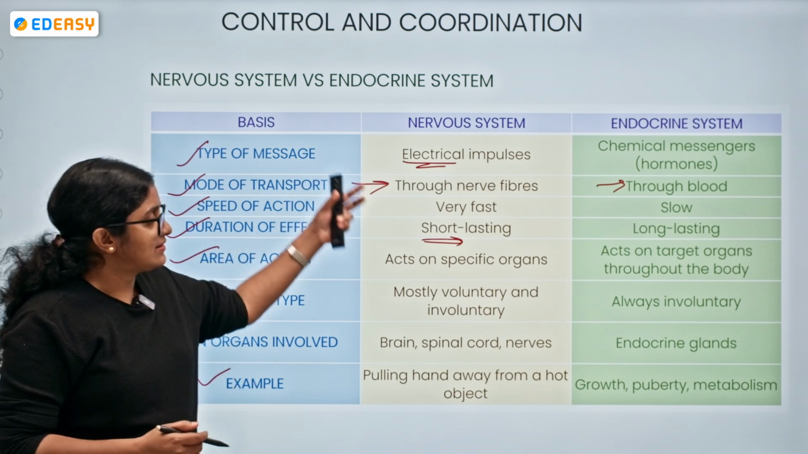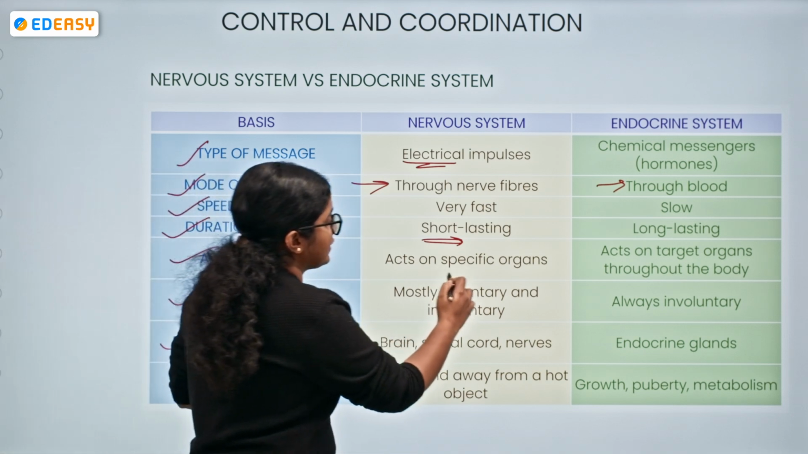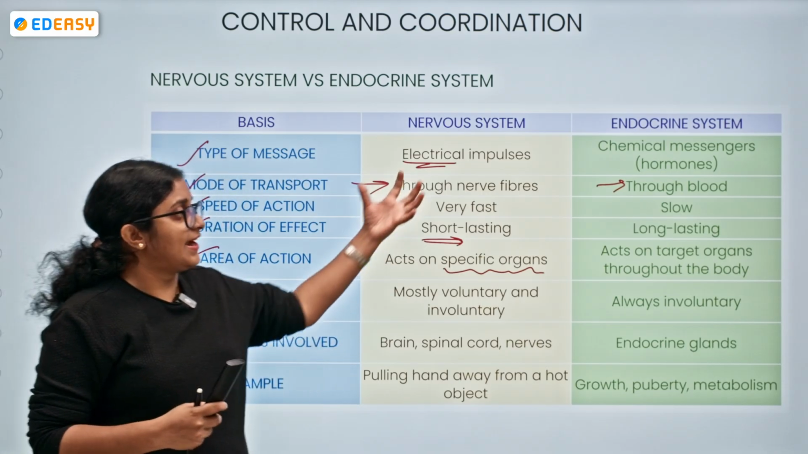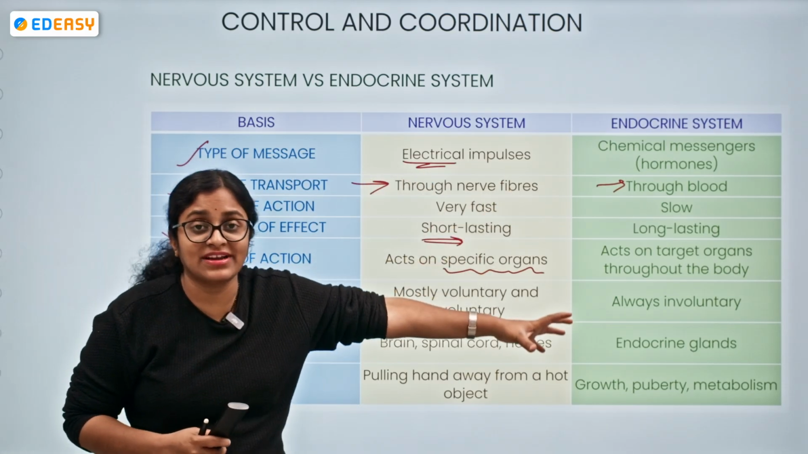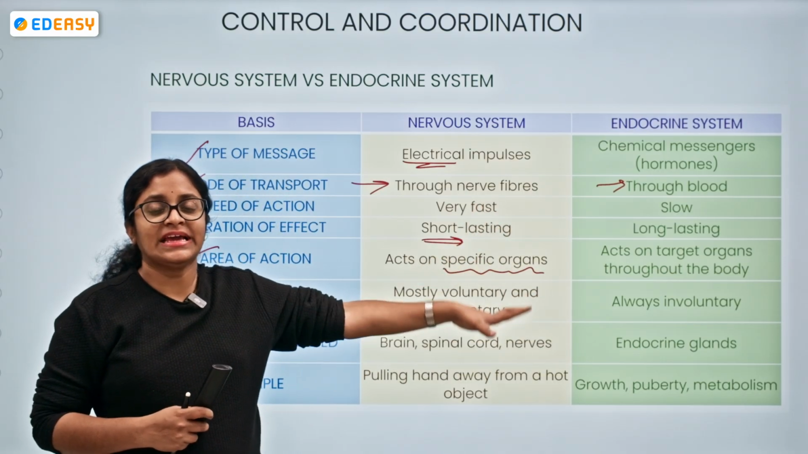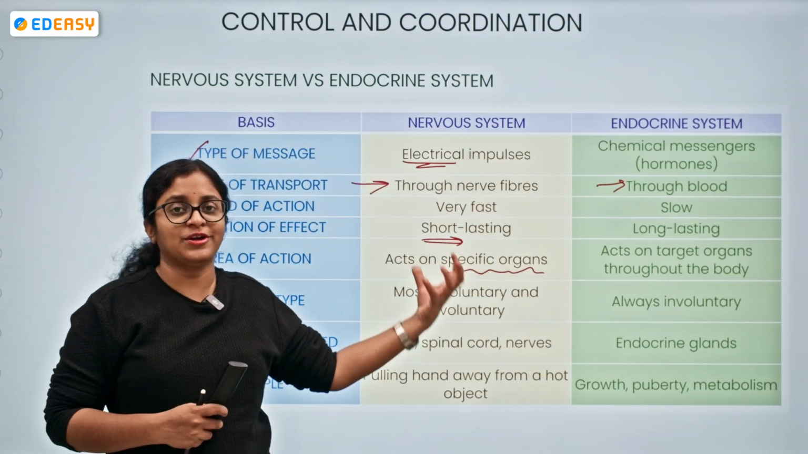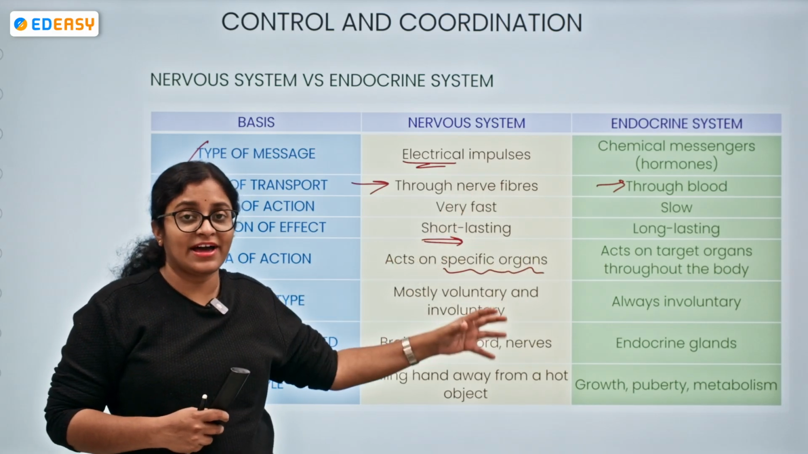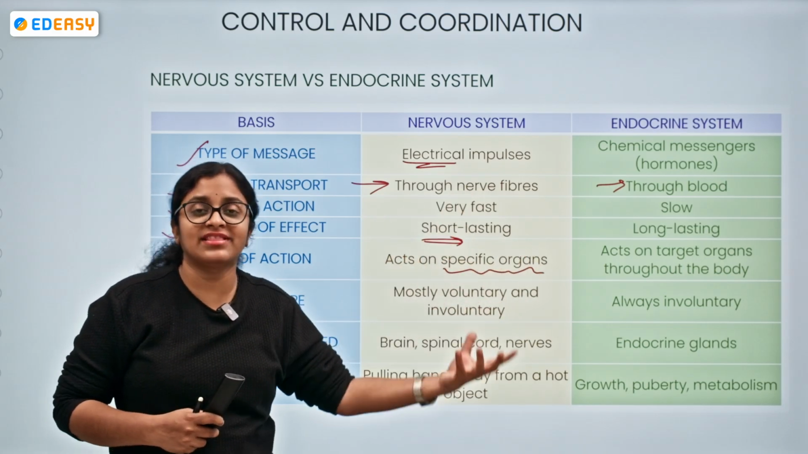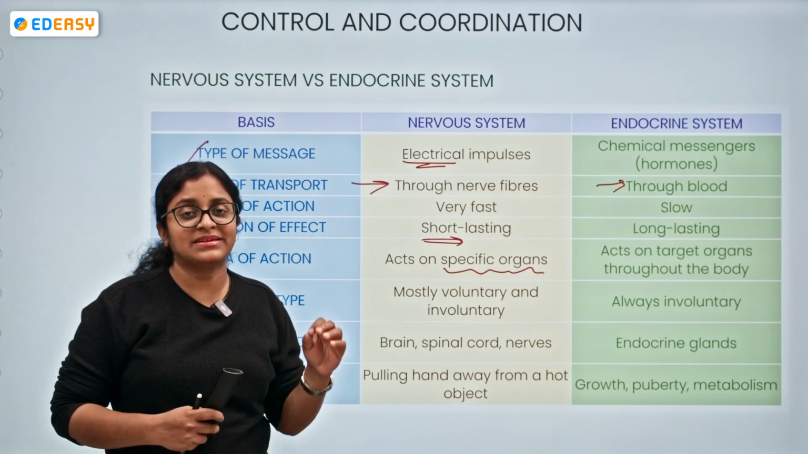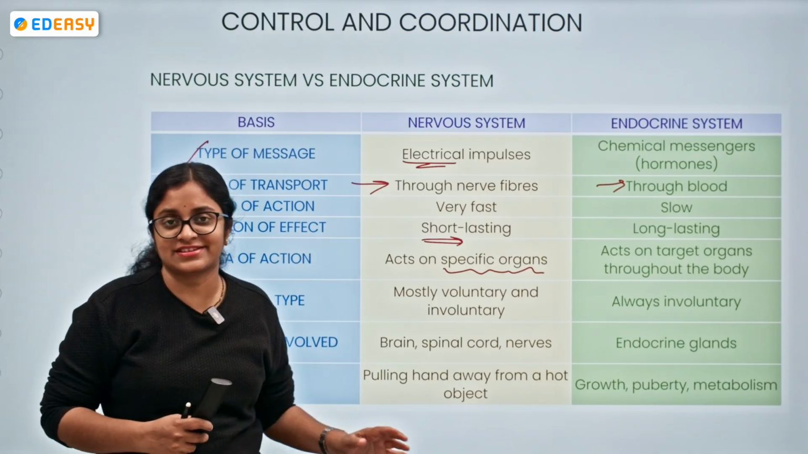Area of action: the nervous system acts on specific organs, which we call effectors. Whereas the endocrine system has specific targets. The hormones act on the target organs throughout the body. They have receptors onto which the hormones act. And whenever the hormone interacts with that particular target receptor, only then does the hormone exhibit a response, otherwise it does not.